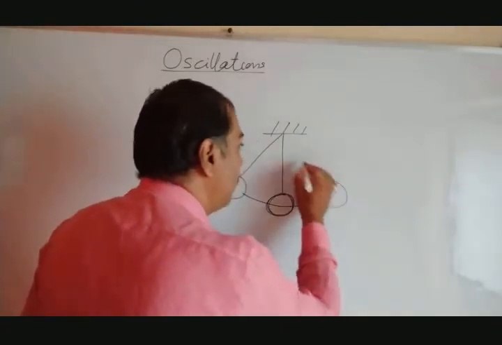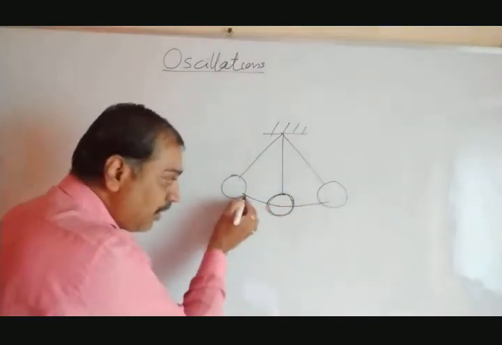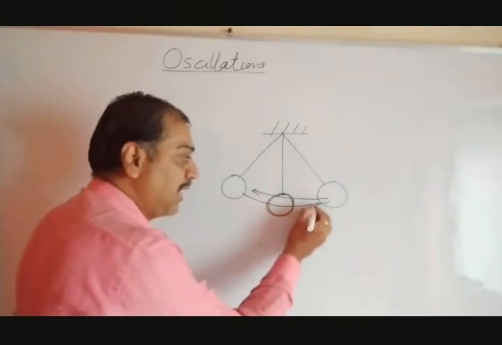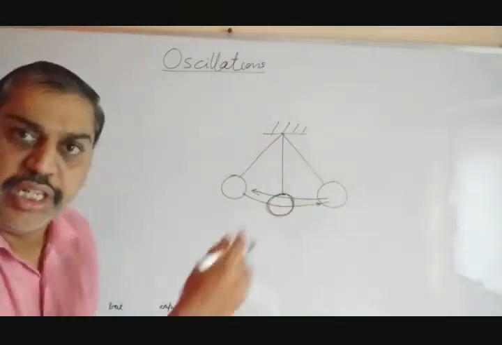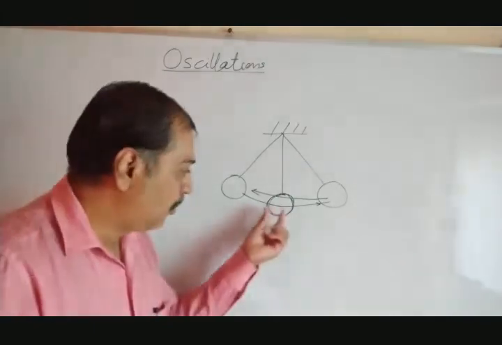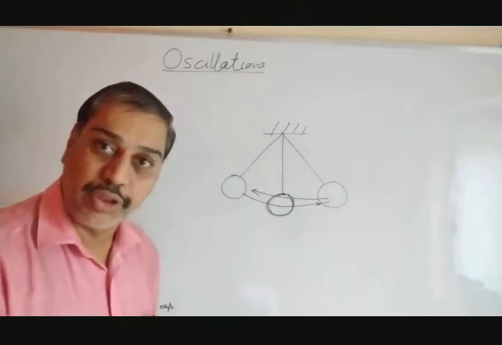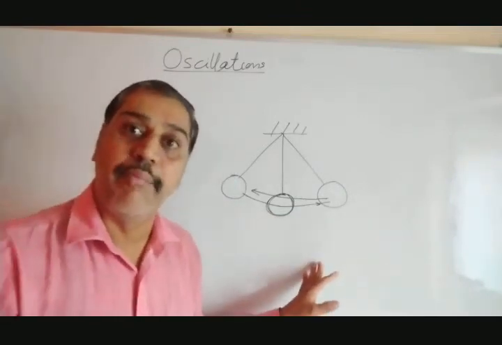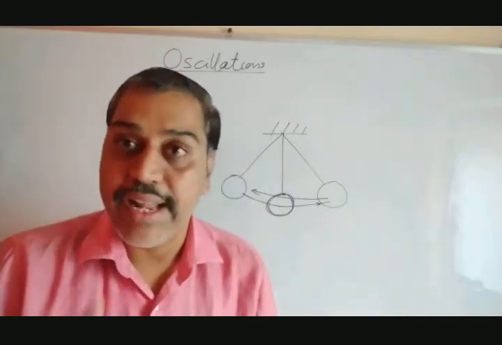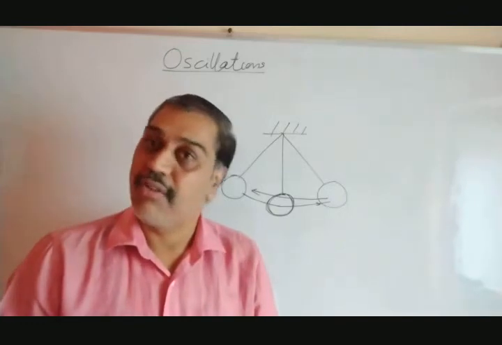Here it goes, and again it never gets stopped here. It comes back to its original position. Initially it goes to this side, goes to the extreme position, and again comes back to its original position. This is one type of to and fro. In this case, this simple pendulum will perform to and fro type of motion, and to and fro type of periodic motion is nothing but oscillatory motion or vibratory motion.